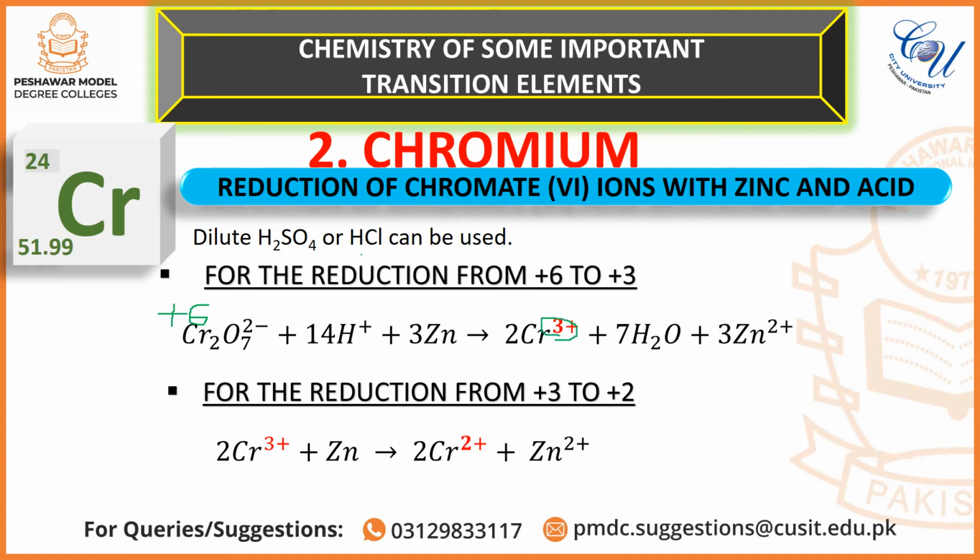In the second stage, reduction of chromium +3 to +2 takes place, and it is indicated by the second equation, where chromium is in +3 oxidation state in reactants, and in products it has +2 oxidation state.